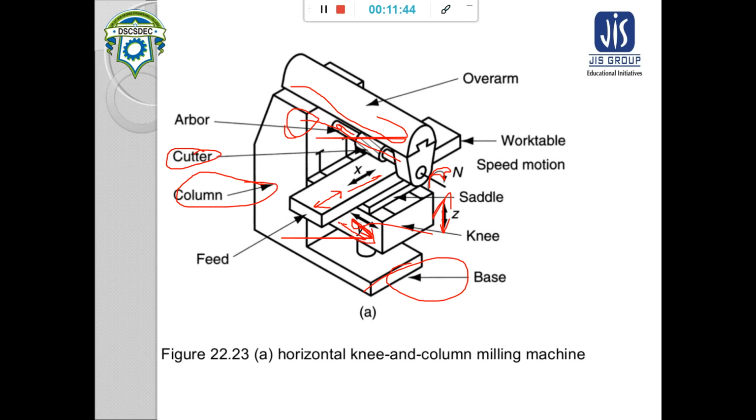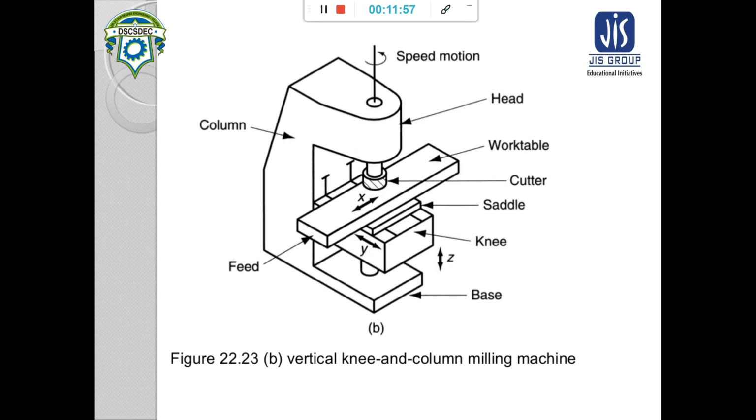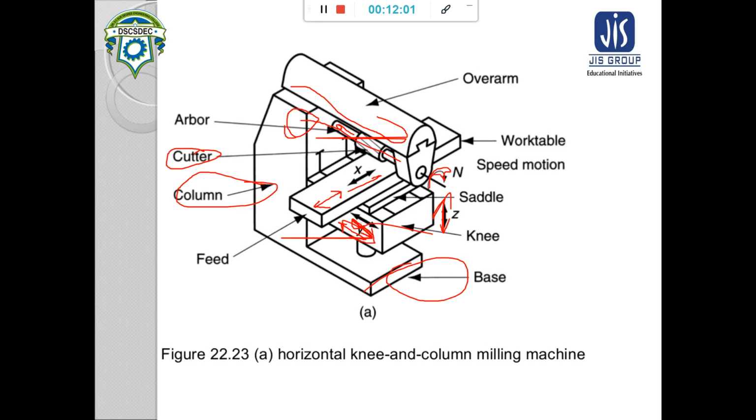It can be moved up and down, or to and fro, but not while machining. Before or after machining this movement can be done, and these movements are mainly useful to hold the job, or to hold a larger job. This is our horizontal knee and column type milling machine. Now there is another type of milling machine. This horizontal knee and column type milling machine is used to do peripheral milling.